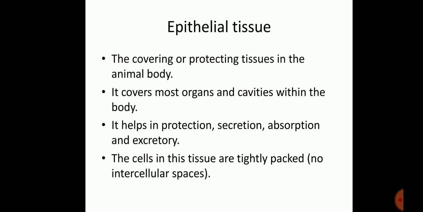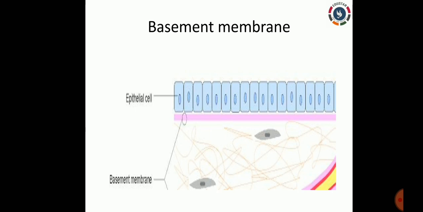So every single substance that passes in and out of the cell needs to cross the epithelial layer at least once. Based on the permeability of the cells present in this tissue, we can define various types of epithelial tissue. Even though we are going to study the different types of epithelial tissue, there is a common term present in all epithelial tissue, which is called the basement membrane. In any type of epithelia, the cells always rest on a thin fibrous supportive membrane-like structure, which is called the basement membrane.